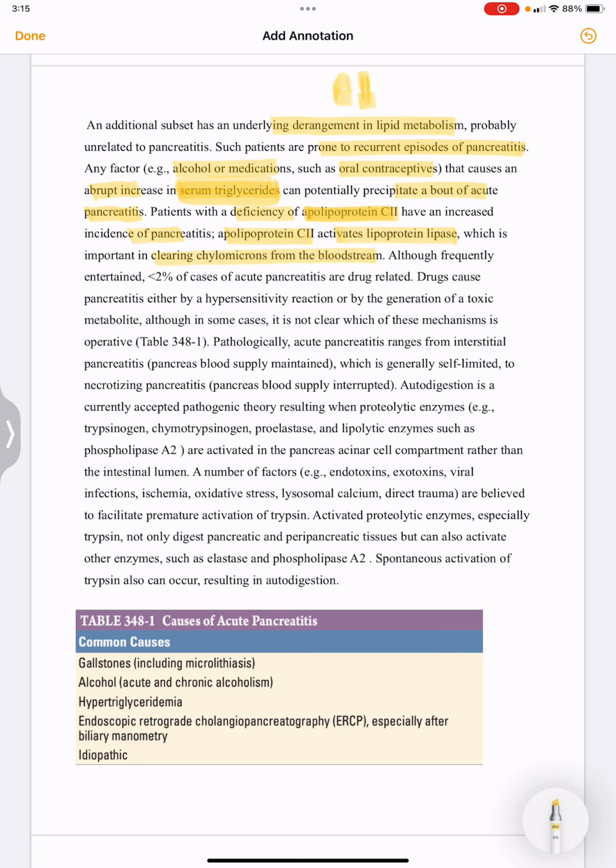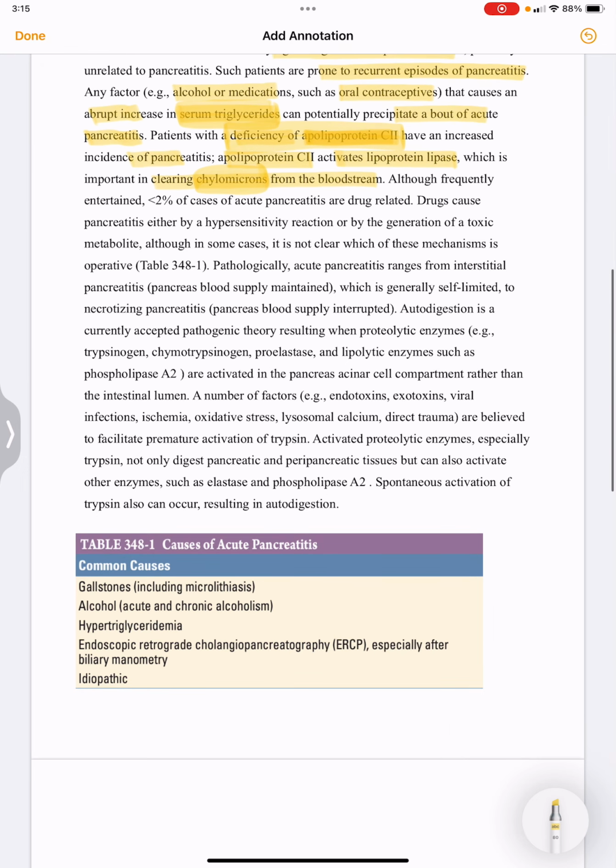So this apolipoprotein C2 activates lipoprotein lipase. What is the function of this lipoprotein lipase? This is important in clearing the chylomicrons from the bloodstream. So if there is a deficiency of apolipoprotein C2, this results in acute pancreatitis.